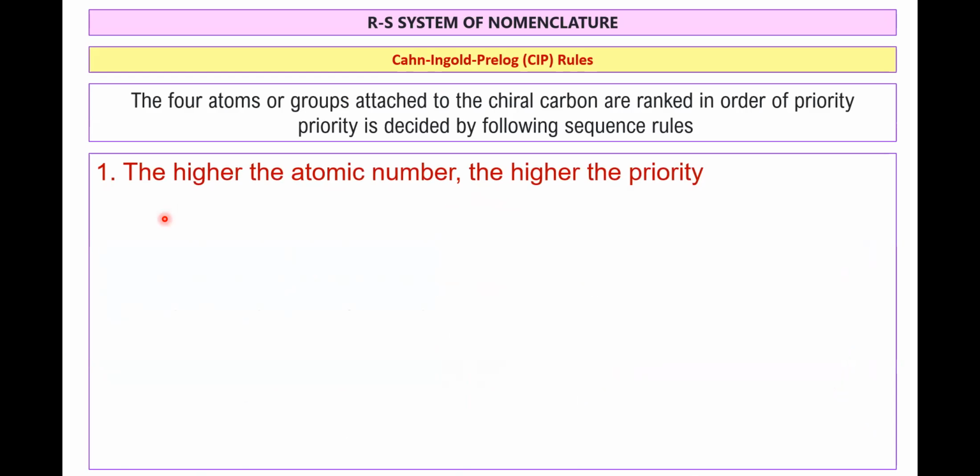Let's take the important rules in the CIP system. So the higher the atomic number, the higher the priority.